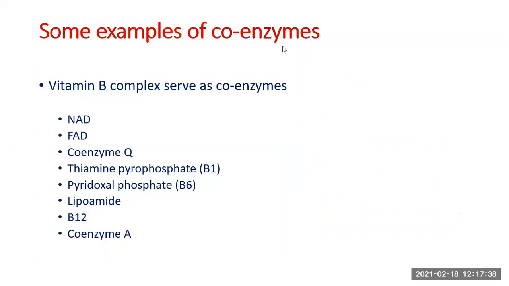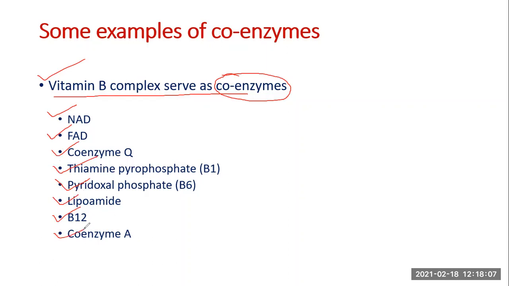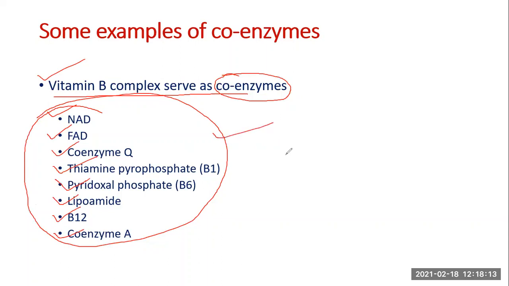Now some examples of coenzymes. Typically, members of the vitamin B complex serve as coenzymes. For example, NAD, FAD, coenzyme Q, thiamine pyrophosphate which is vitamin B1, pyridoxal phosphate which is vitamin B6, lipoamide, vitamin B12, coenzyme A. These are all members of the vitamin B complex family, and they are known to serve as coenzymes. In many enzymes, you will find that they serve as cofactors.